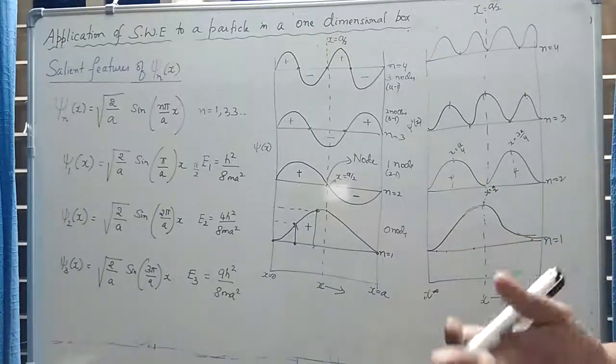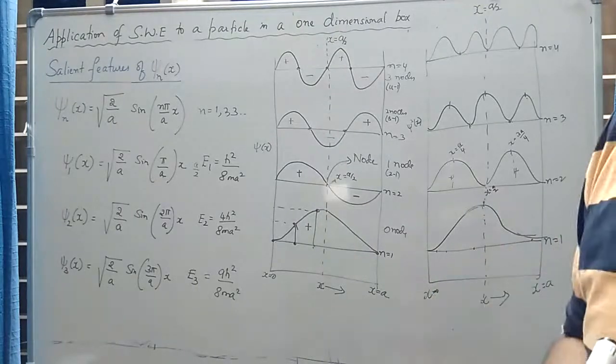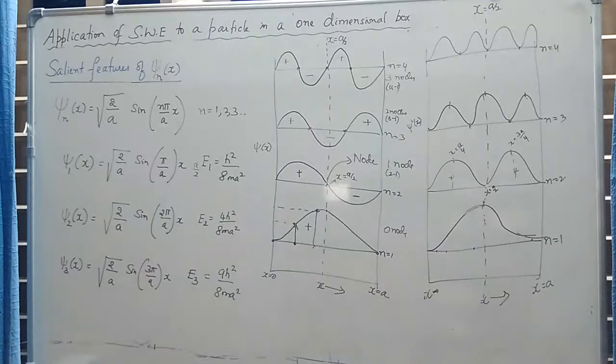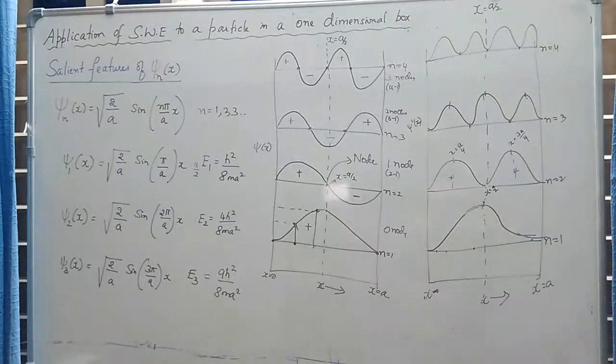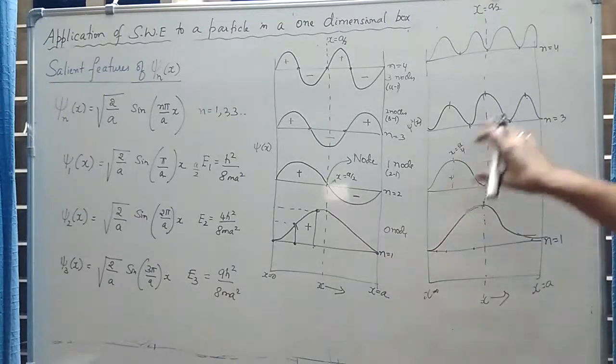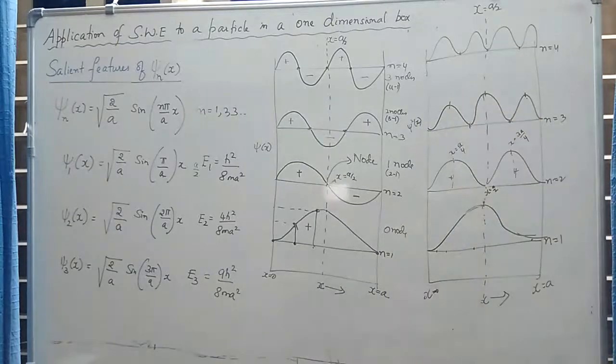But quantum mechanical calculations or predictions are very weird. Probably this may be due to the dual nature of the particle. According to classical theory a particle behaves as an ordinary particle, but according to quantum mechanics the particle, especially an electron, is not an ordinary particle. It has both particle as well as wave nature. So probably because of the wave nature of the particle we are expecting this type of result, which otherwise is not observed in classical mechanics.